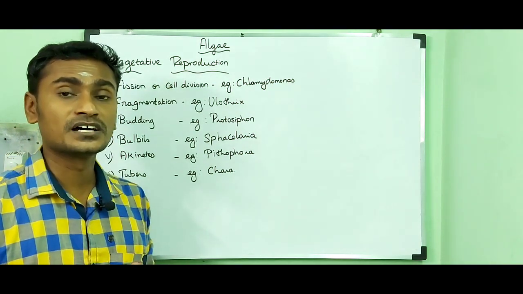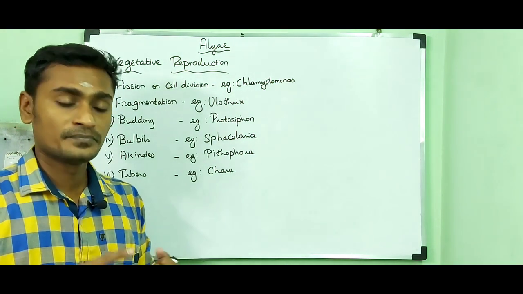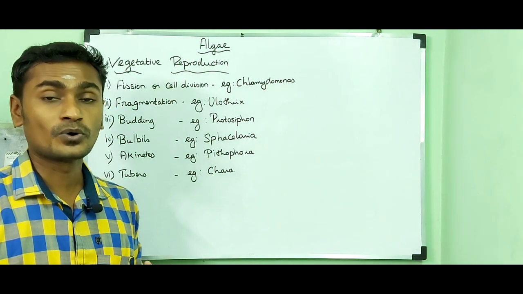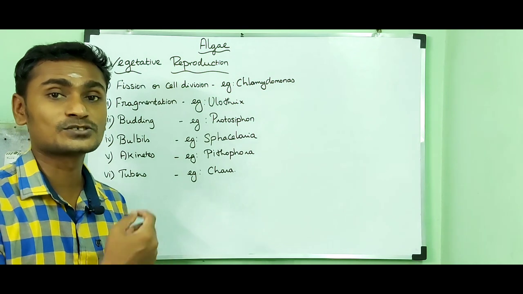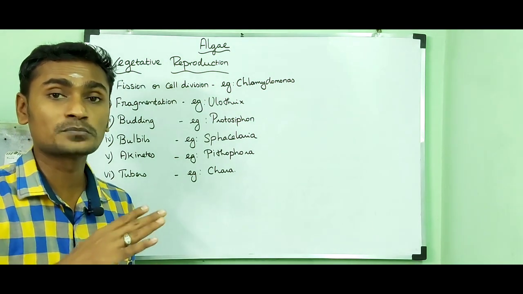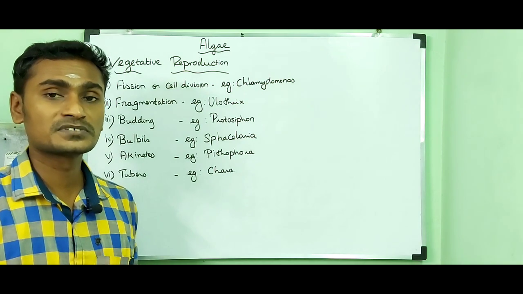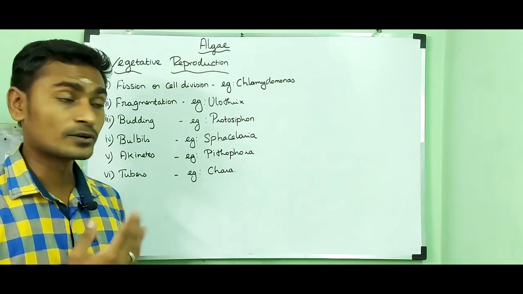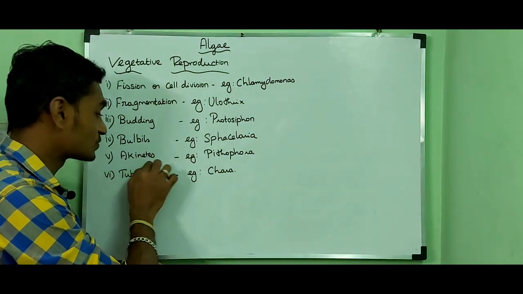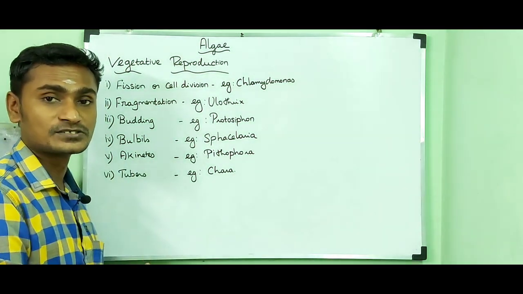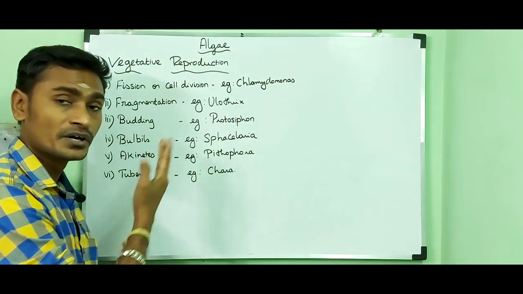In animals, we say hibernation and estivation, winter sleep and summer sleep, while in the case of plants, it is called perennation. They are dormant during unfavorable conditions, and during favorable conditions they become a new young one. Akinetes can also store food materials.